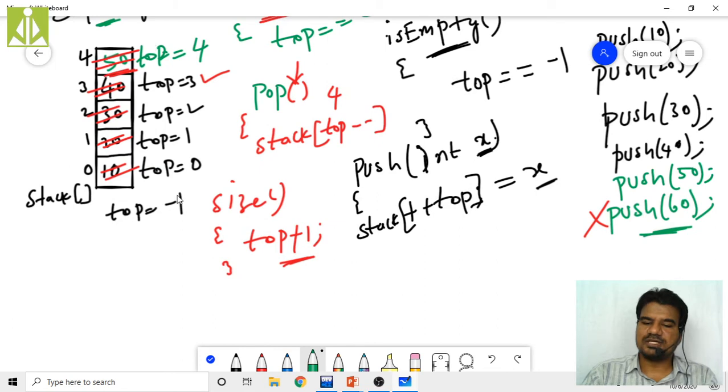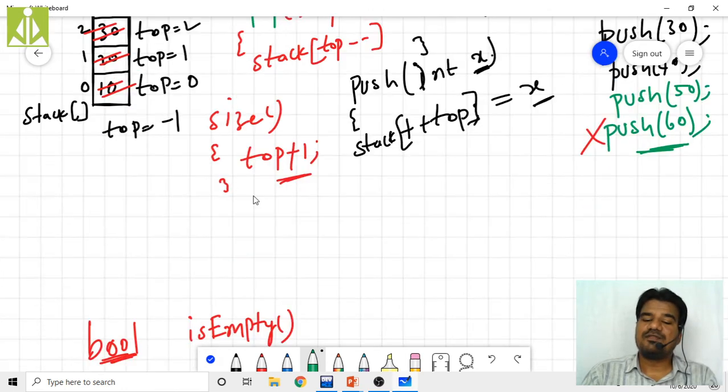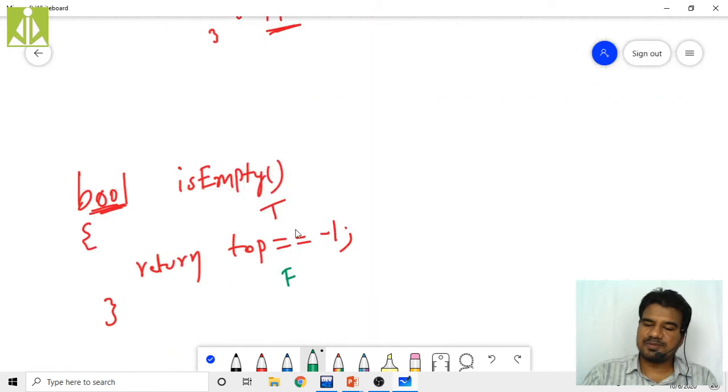So if your top is not -1, that means your top can be 0, 1, 2, anything up to the capacity minus 1 of the stack. If that is the case, then we have to return false, and this entire expression will become false, and the isEmpty function will return false only. Based on that, we are going to frame the code.